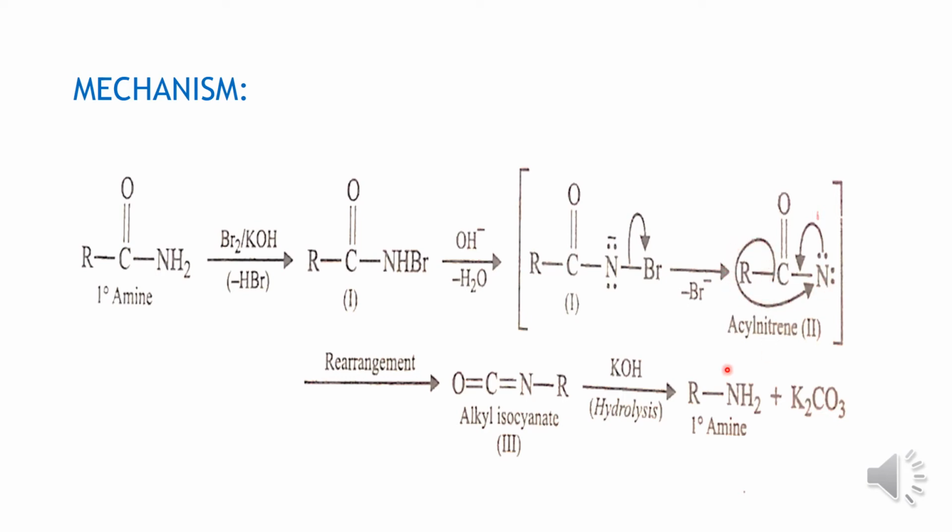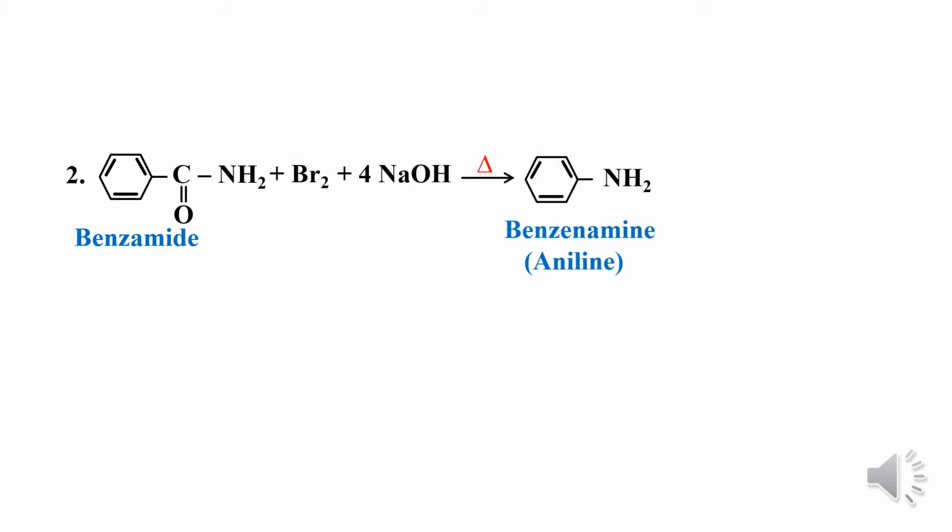After this rearrangement there is formation of an alkyl isocyanate as structure 3, which on hydrolysis in presence of KOH forms primary amine and potassium carbonate. We will consider another example, an aromatic amide, benzamide, which is treated with bromine and aqueous solution of sodium hydroxide, and there is formation of a primary amine, aniline or benzenamine, and again the same byproducts are formed.